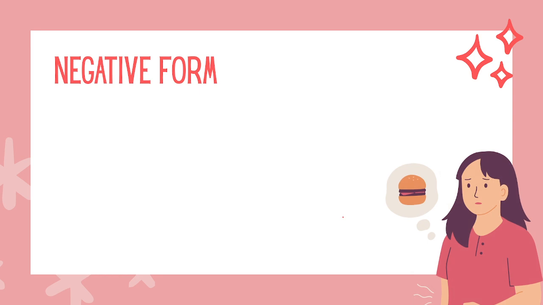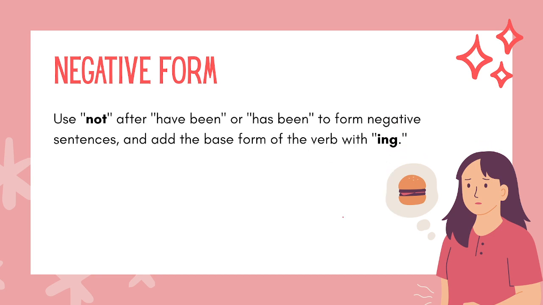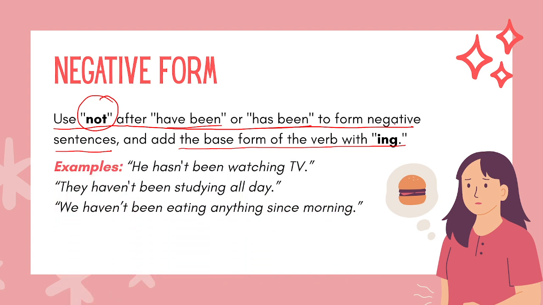Now let's talk about the negative form, how you will form the negative sentence of present perfect continuous tense. So in this, the first point is use not after have been or has been to form a negative sentence. So same as the positive sentence, but we just have to use not after have or has, and then add the base form of the verb plus ing. Let's see the example. He. Now with he we use has been. Now since it is a negative sentence, so has not been. So he has not been watching TV.